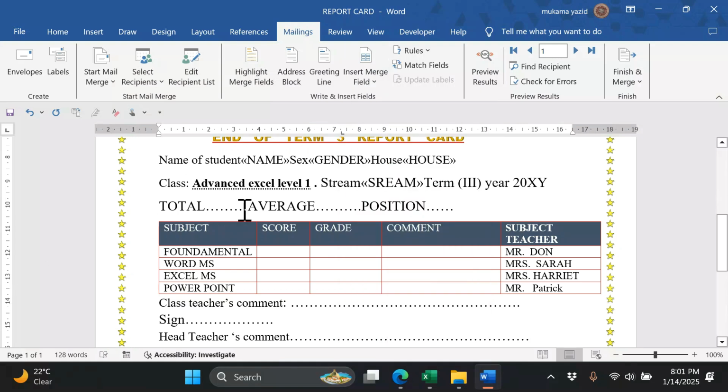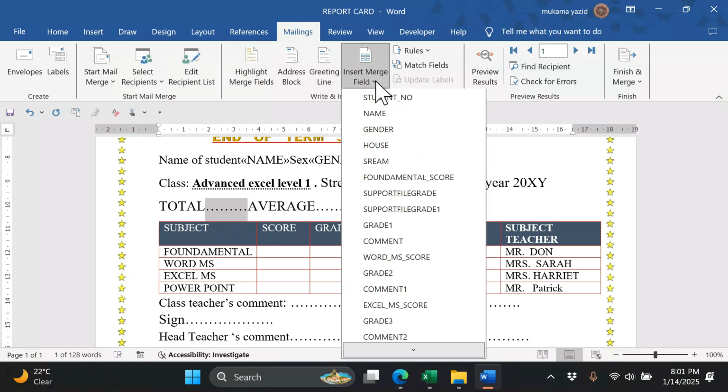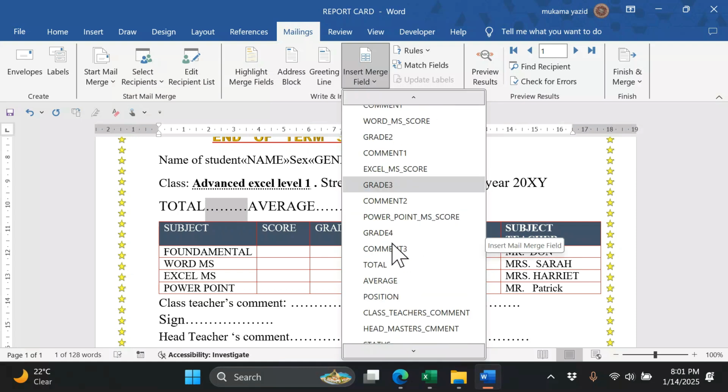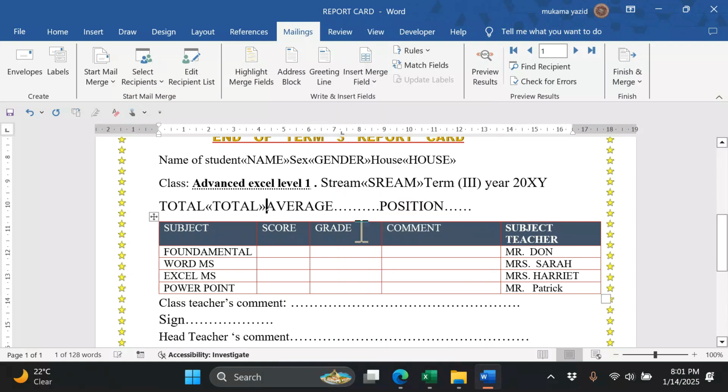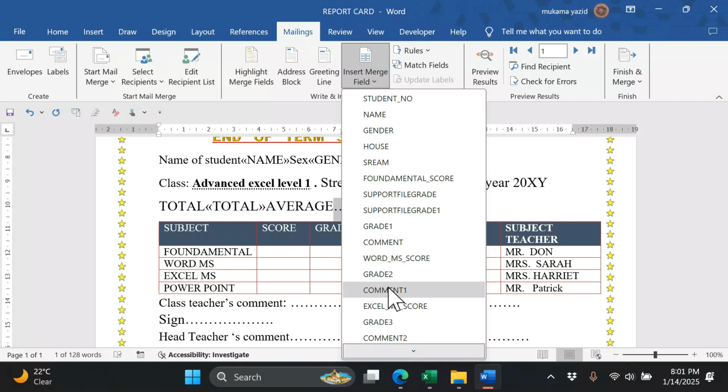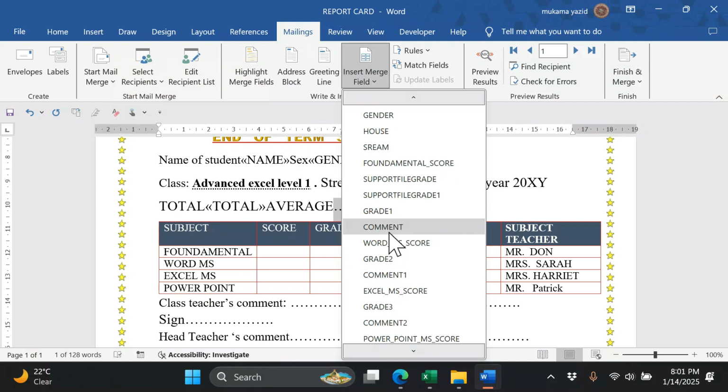Merge that field where you have total. Come here, go to field, and have this total like that. You make sure you merge everything. Merge everything.